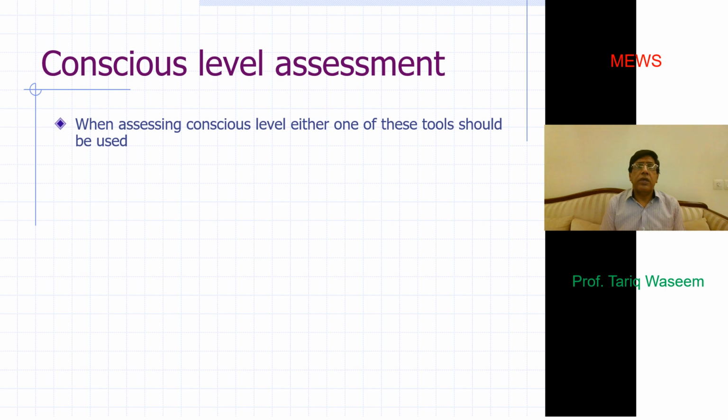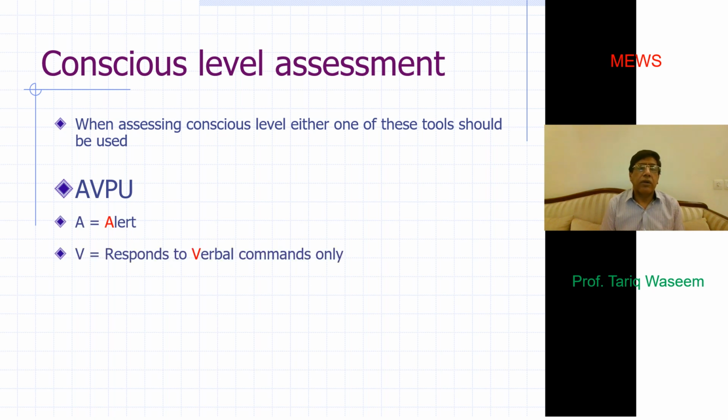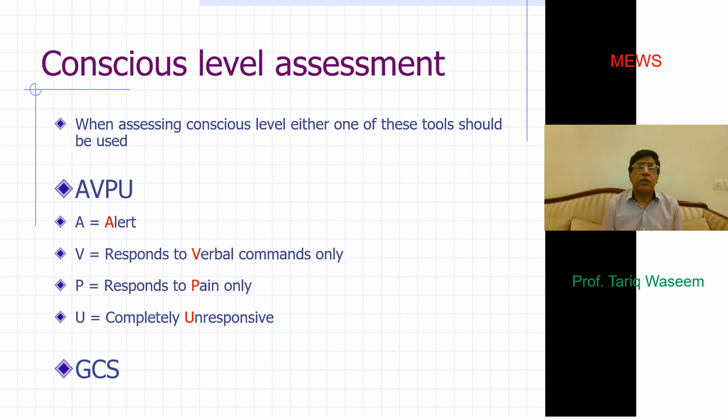Conscious level we usually assess either in the form of the AVPU system or GCS, the Glasgow Coma Scale. The AVPU system is more simple: in A, your patient is alert, or your patient is responding to verbal commands, or your patient responds to pain only, or your patient is unresponsive. Similarly, you can also apply the Glasgow Coma Scale to score this conscious level assessment.